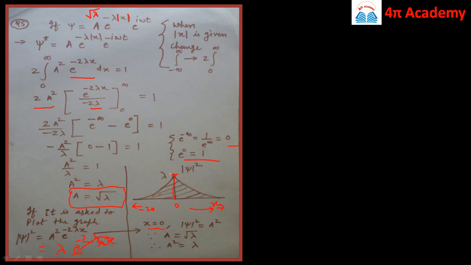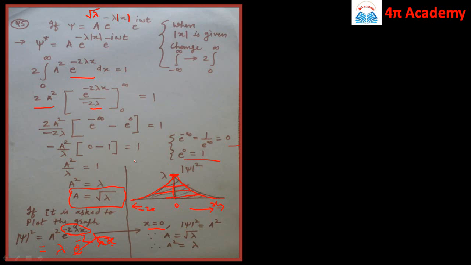And since it is an exponentially decreasing function, this wave function decreases exponentially on both the sides because it is a symmetric function. So this is how we can plot the probability density.